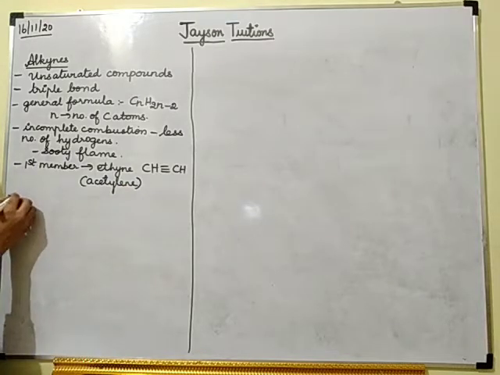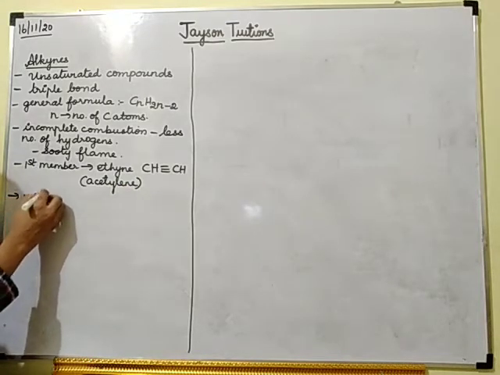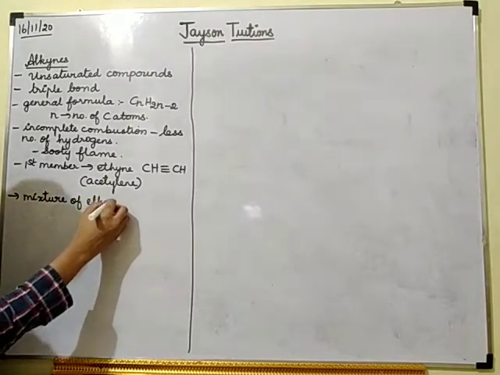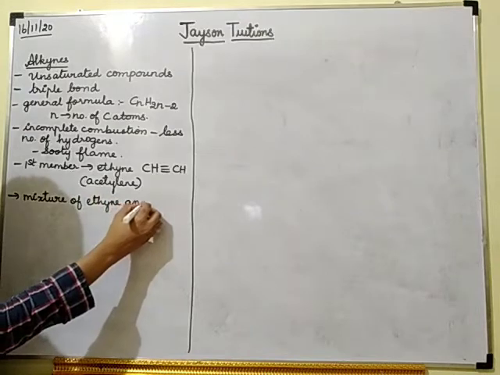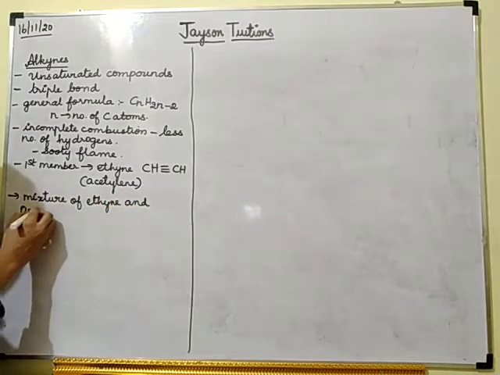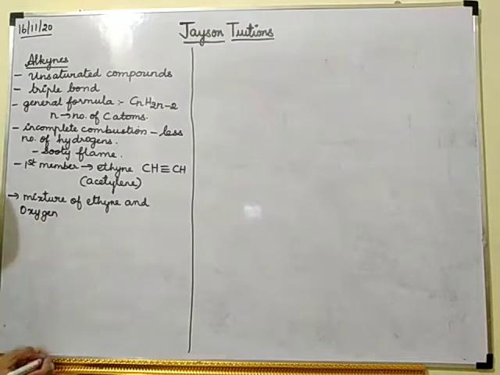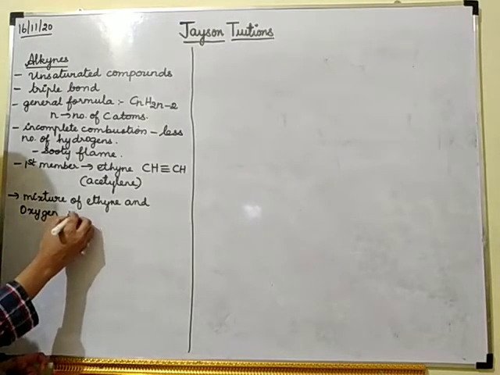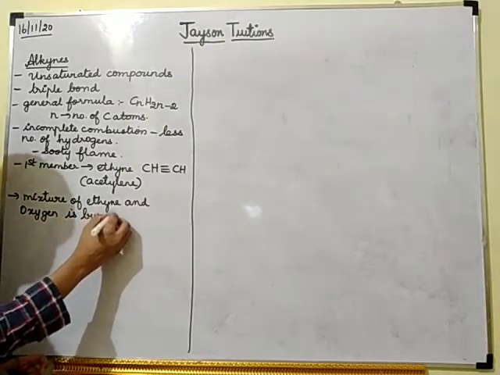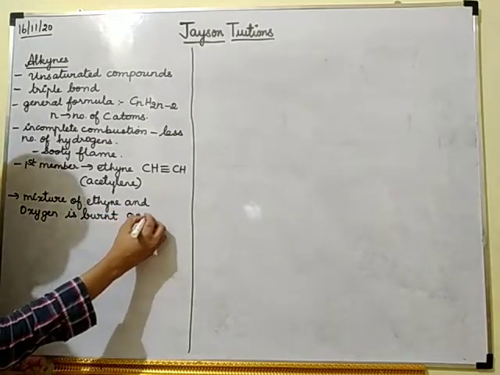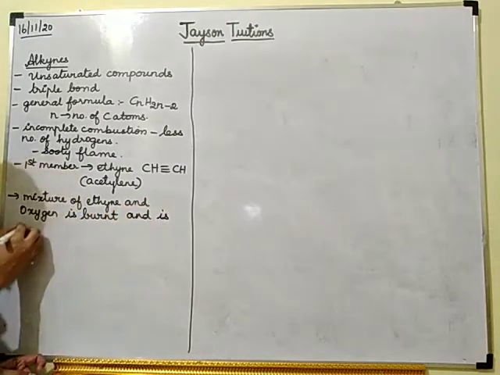A mixture of ethyne and oxygen is burned, and it is used for welding.